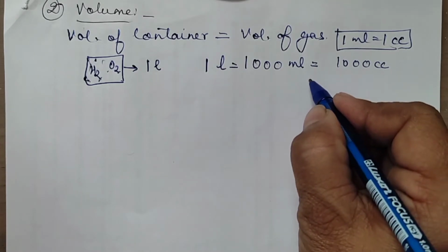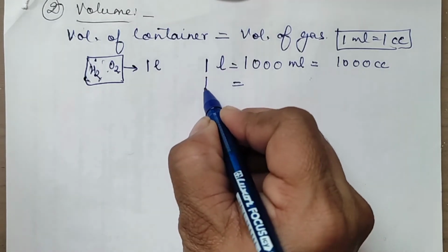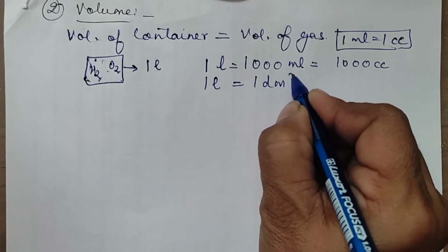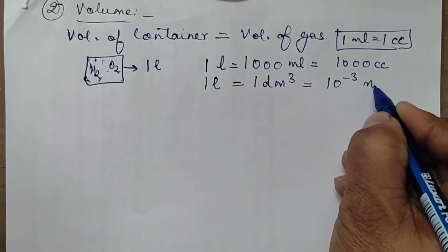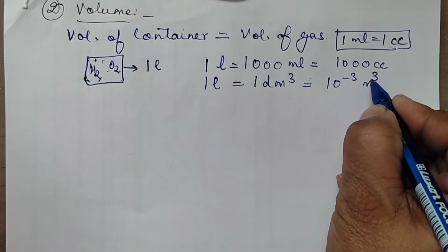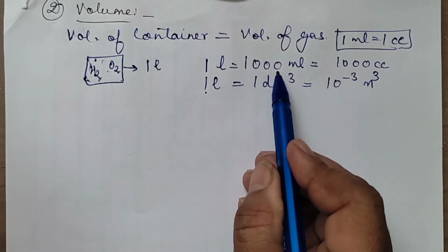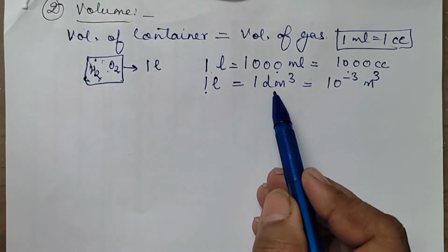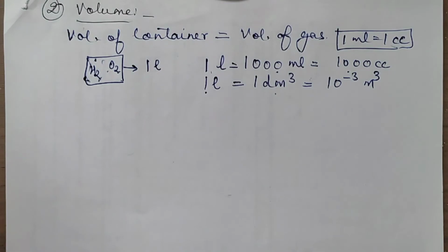Or we can also mention that 1 liter is also equal to 1 decimeter cube. Or we can also say that this is equal to 10 to the power minus 3 meter cube. Is it clear? Right. So 1 liter is 1000 ml. 1 liter is 1000 centimeter cube. It can also be written in terms of the meter cube or decimeter cube. Fine. So these units will be enough for us to solve the questions.